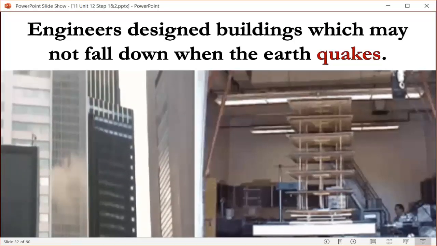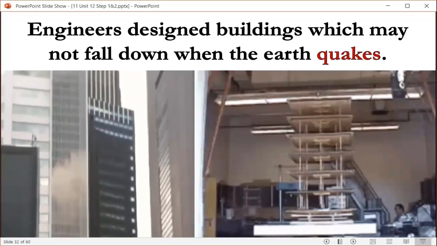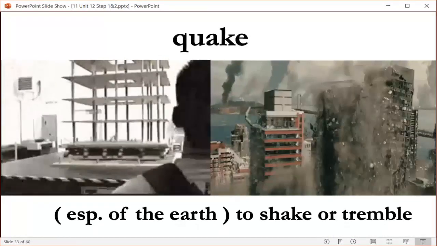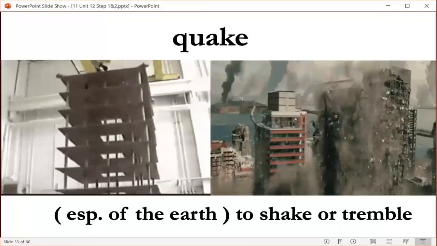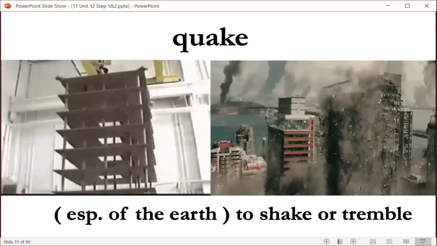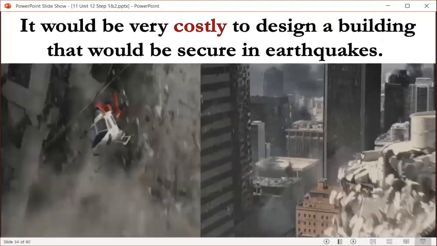Engineers design buildings which may not fall down when the earth quakes. Then quake. The earth quakes. Especially for the earth, it means to shake or tremble. If there is an earthquake, then the earth is shaking.